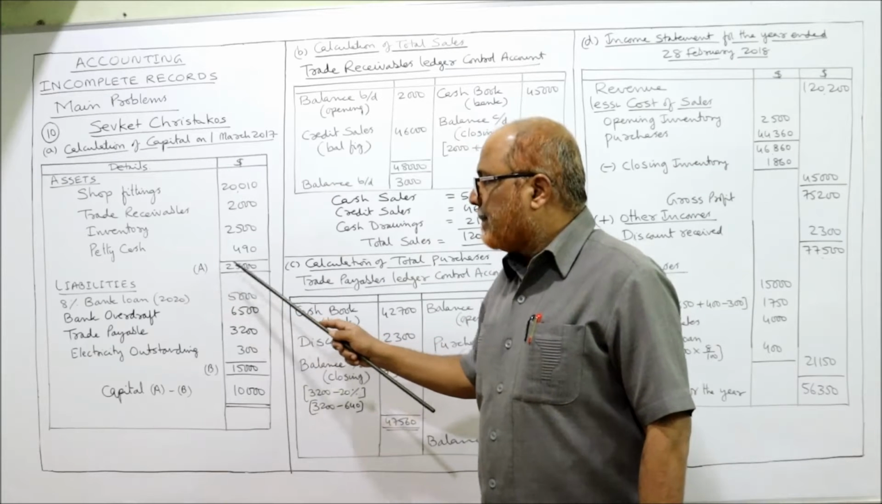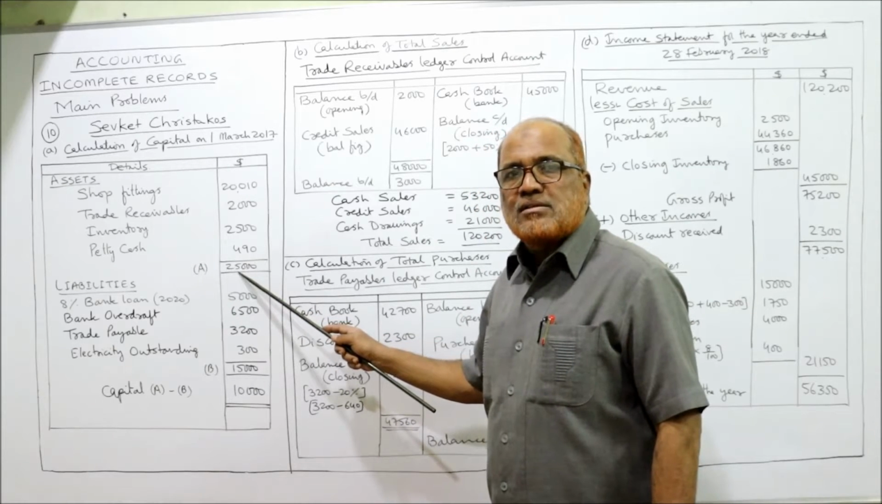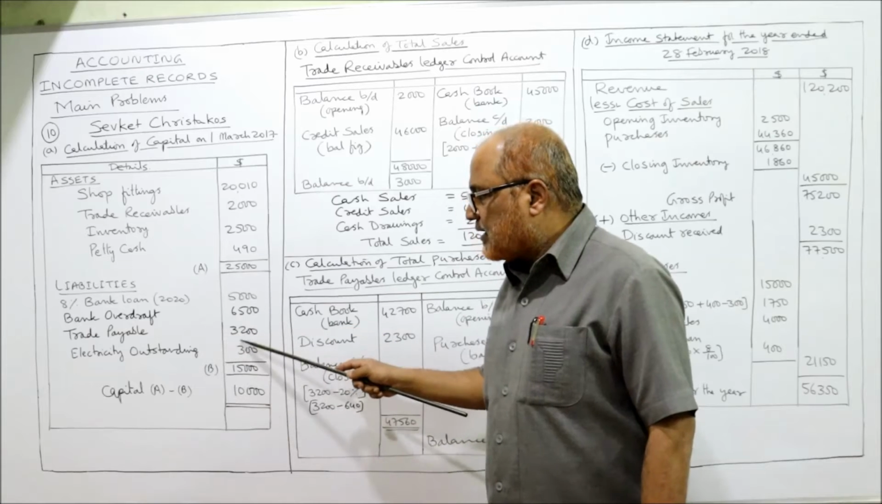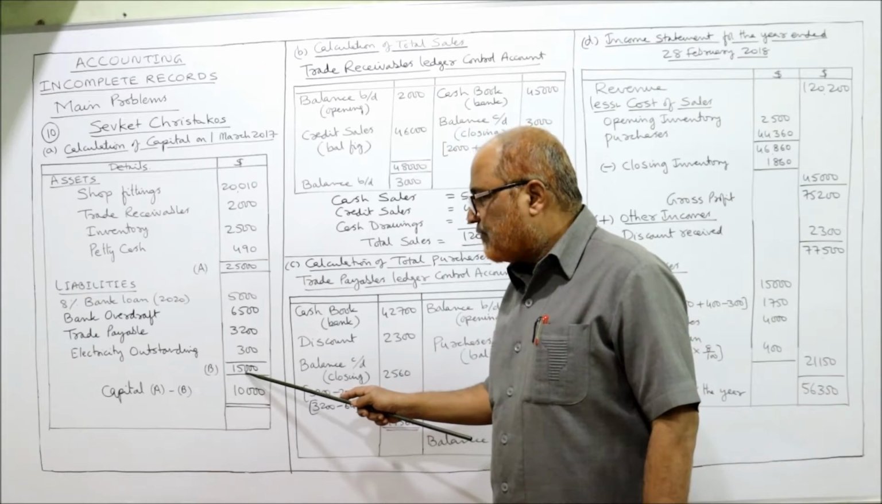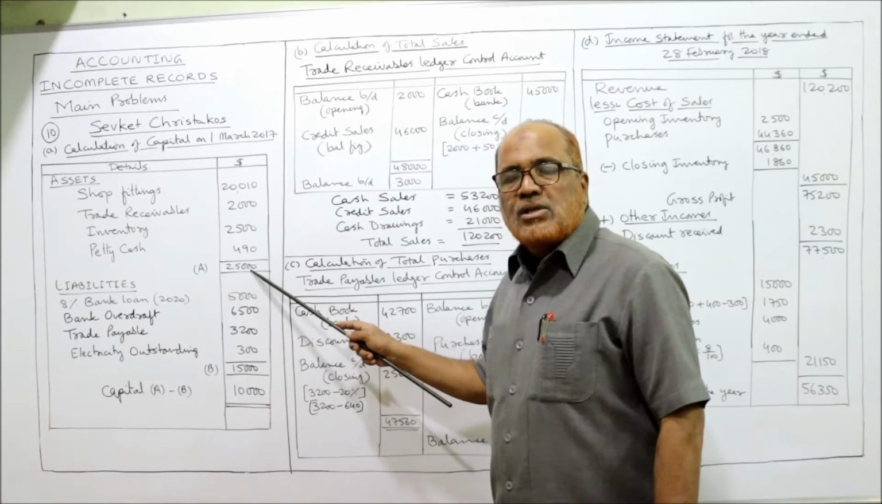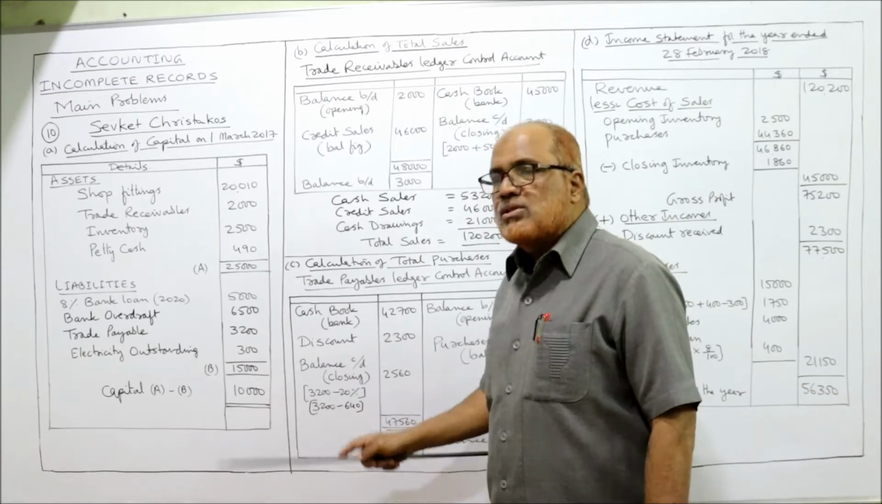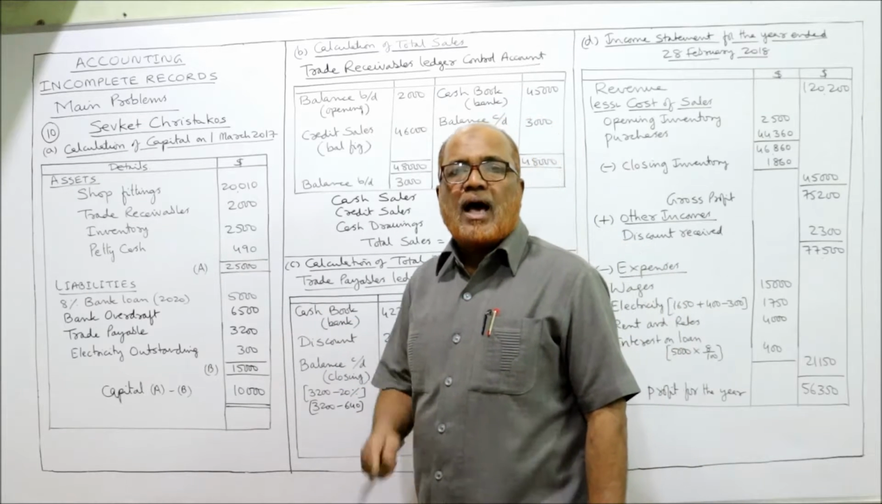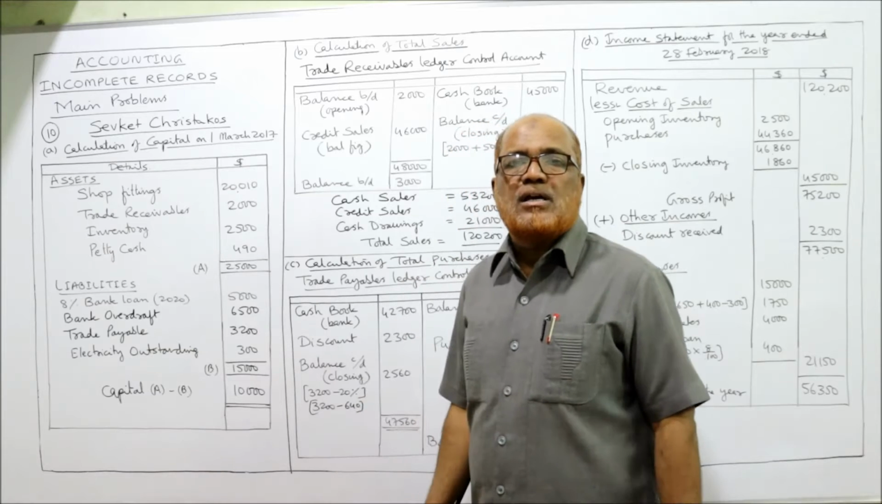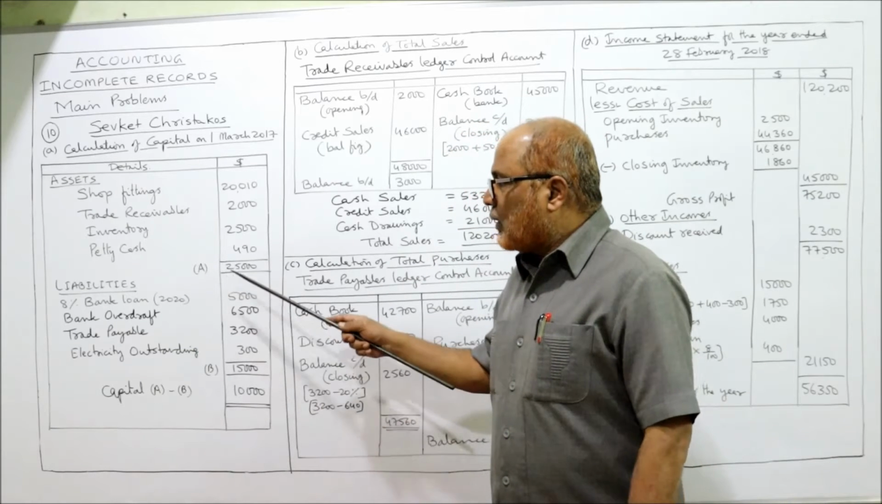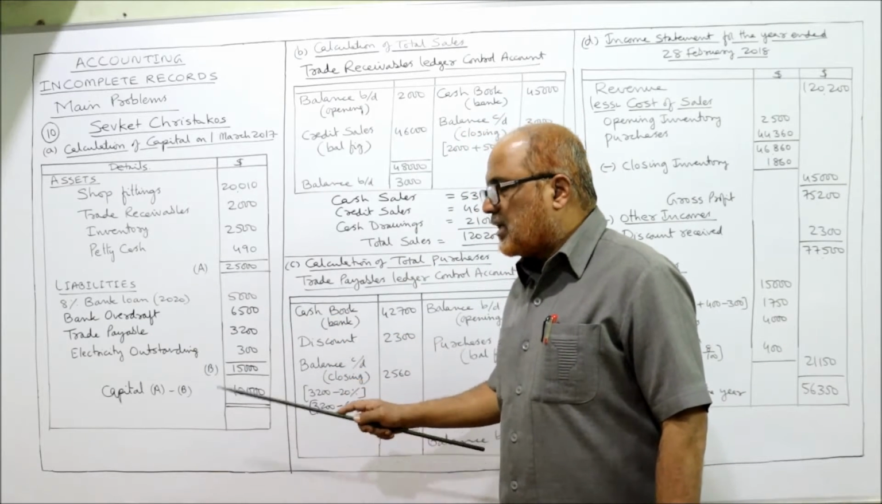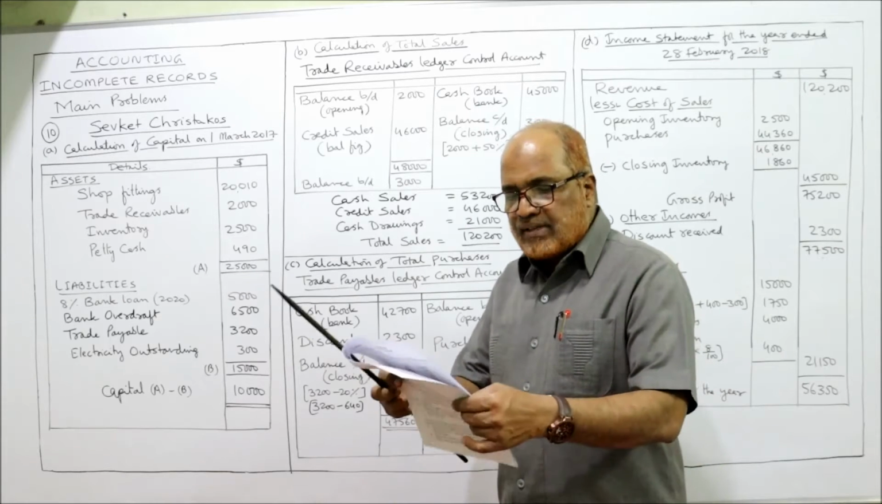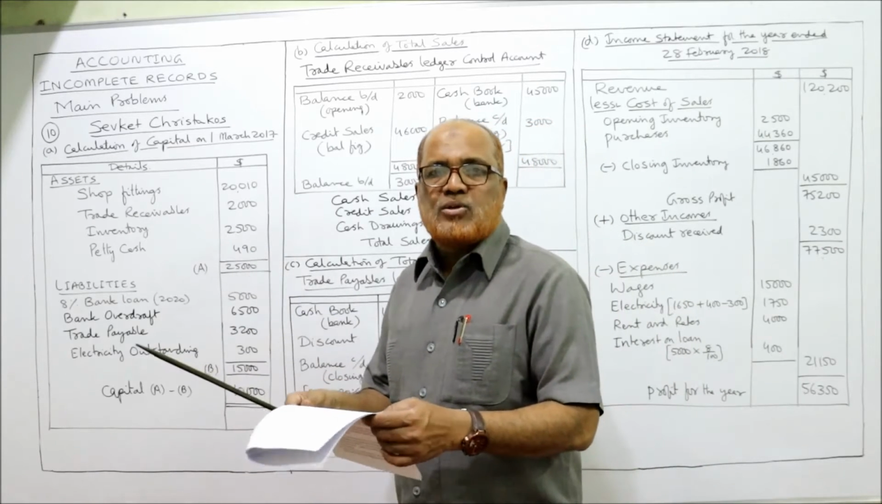Denote it as A. 25,000 is the total of assets. Now the total of liabilities, denote it as B, 15,000. So 25,000 is the total of assets, 15,000 is the total of liabilities. Assets minus liabilities is equal to capital. So 25,000 minus 15,000, 10,000 is the capital. First bit completed, A bit over.